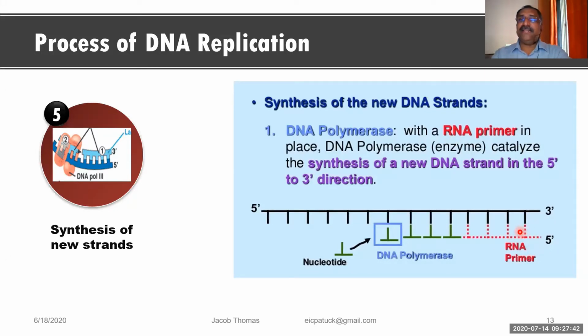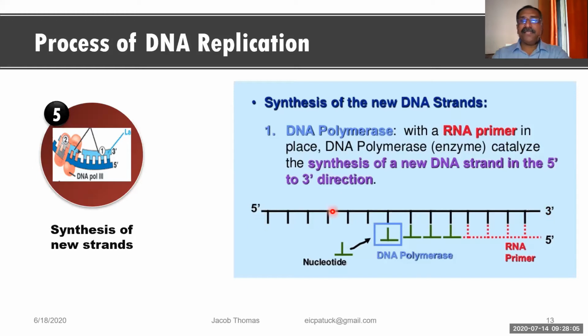Now where the DNA will be synthesized is the important point. You see the DNA strand in this manner, and we always read this DNA strand from left to right. When you read DNA from left to right, I say it is 5' to 3' direction DNA.